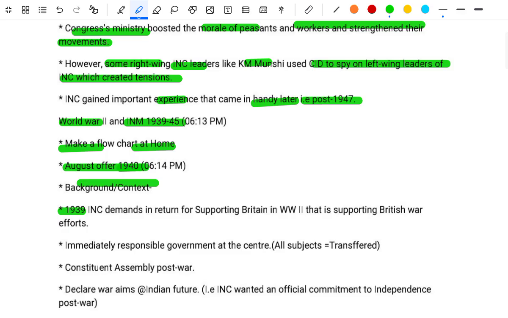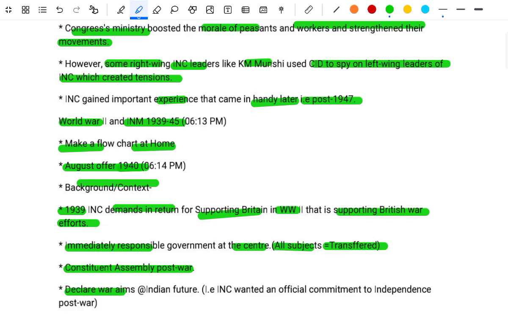In 1939, the INC demanded a return for supporting Britain in World War II, that is, supporting the British war efforts: immediately responsible government at the center, all subjects equal to transferred, the Constituent Assembly post-war, and declared war aims as regards Indian future. Example, INC wanted an official commitment to independence post-war.